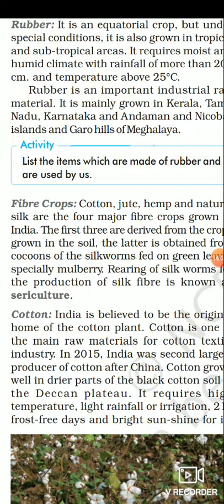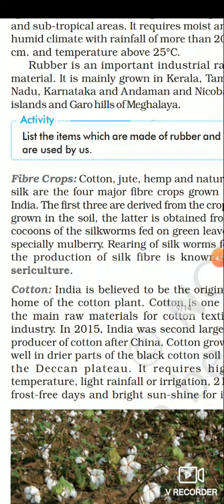Major cotton producing states are Maharashtra, Gujarat, Madhya Pradesh, Karnataka, Andhra, Telangana, Tamil Nadu, Punjab, Haryana, and UP. So mostly our cotton industry are in Maharashtra, Gujarat, and Madhya Pradesh because the raw material is available there.